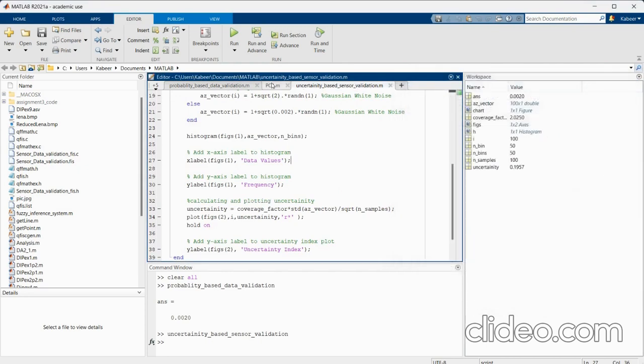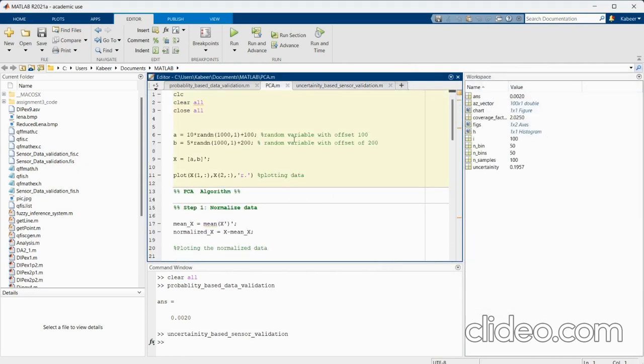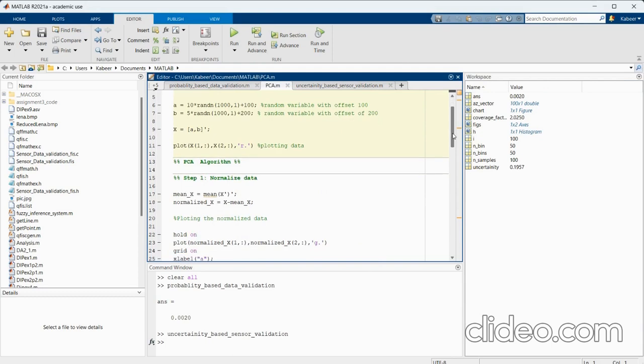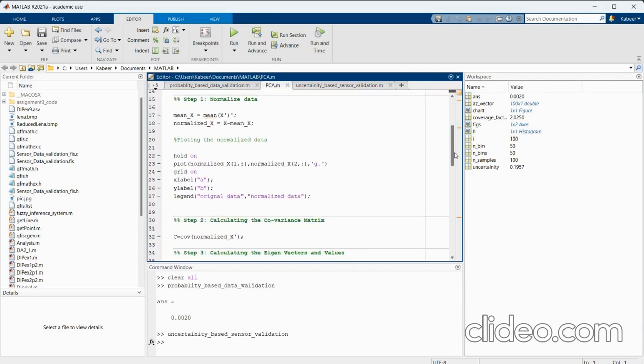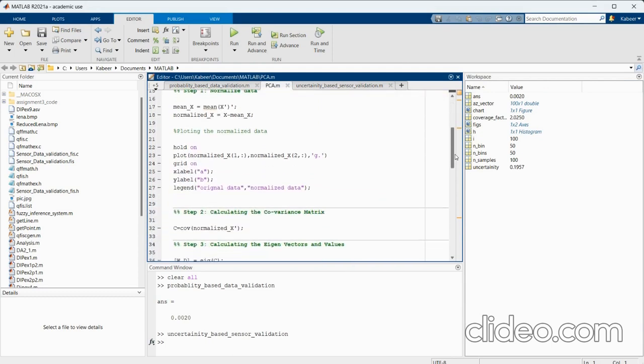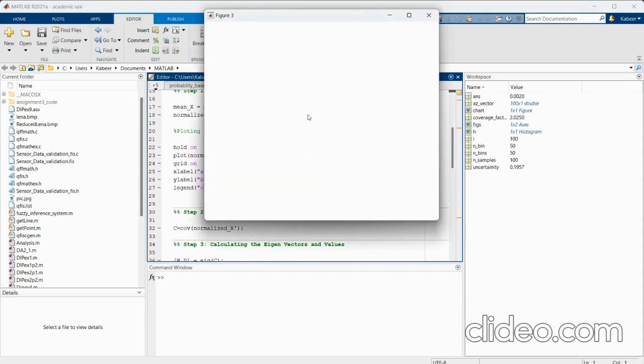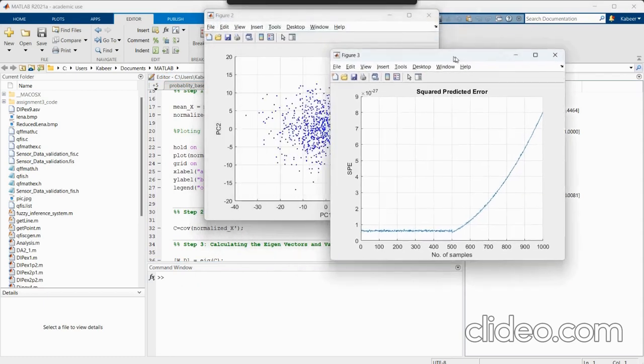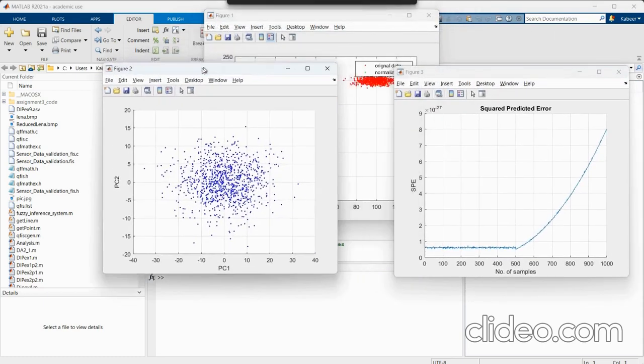The third approach is for when a sensor fusion is used. It is the calculation of a squared predicted error, SPE, based upon principal component analysis. An abnormal increase in SPE indicates that the sensor is faulty and data from it might not be valid.